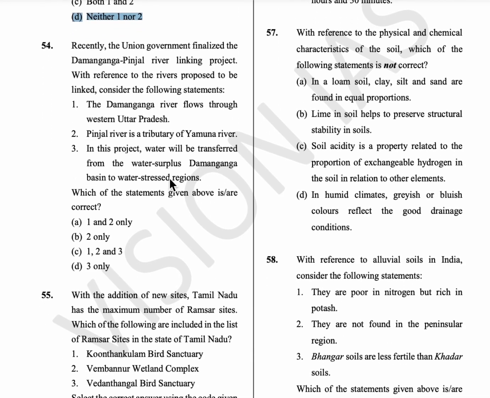54th question, recently the Union government finalized the Daman Ganga-Pinjal river linking project. With reference to the rivers proposed to be linked, consider the following statements. The Daman Ganga river flows through Maharashtra state, not Uttar Pradesh, and the Pinjal river is a tributary of the Vaitarna river. And in this project, water will be transferred from the water surplus Daman Ganga basin to water stressed regions. So only option D is the answer.